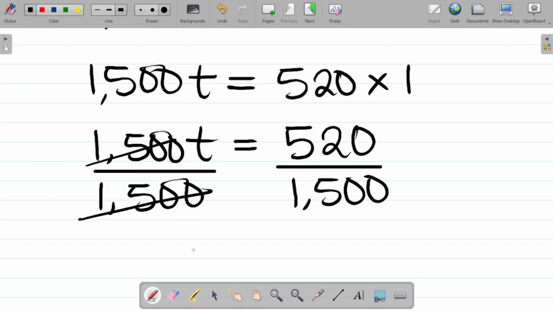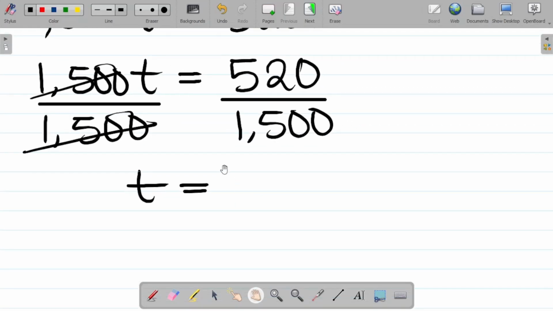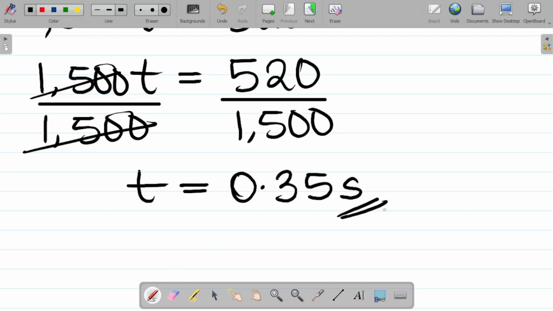This cancels this, so t is equal to 520 over 1500. The time interval here would be 0.35 seconds. So the echo will be heard 0.35 seconds later. Basically, this is the solution to this question.